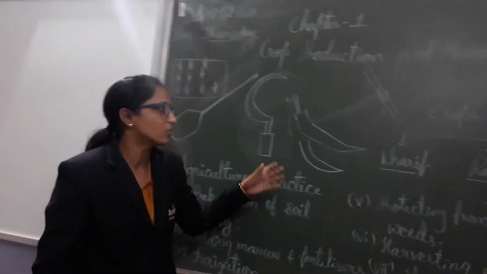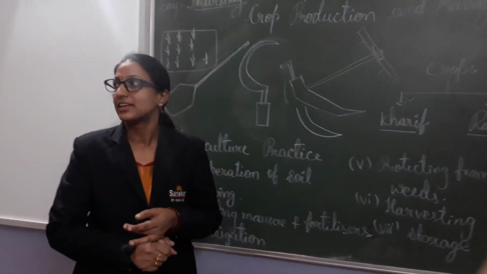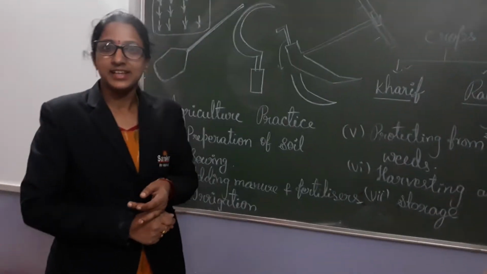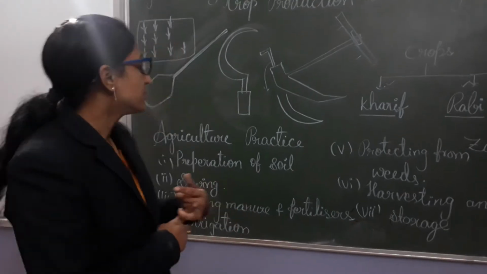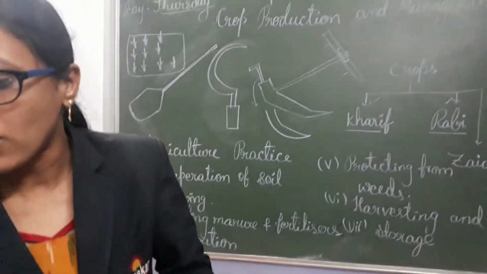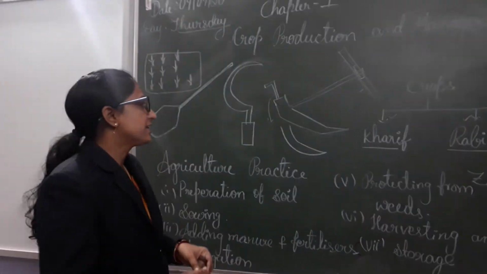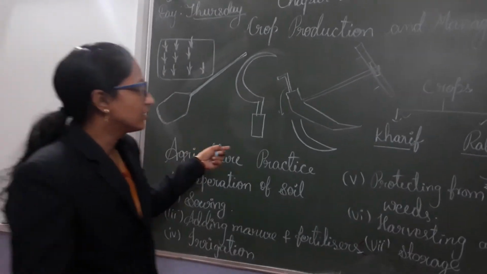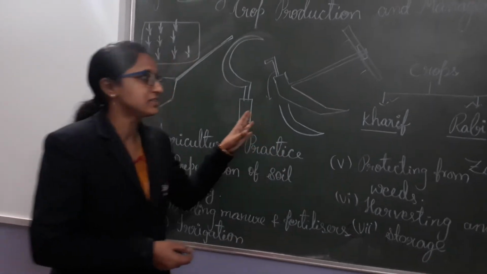Nowadays most people are using cultivators because they decrease the time utilization and decrease the manpower also. And it increases the capacity.